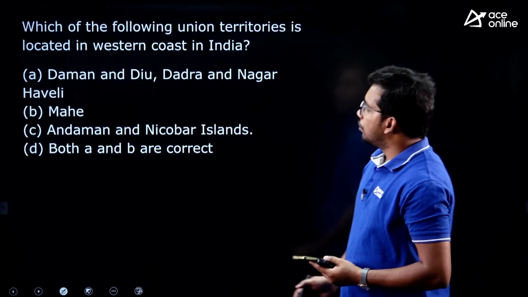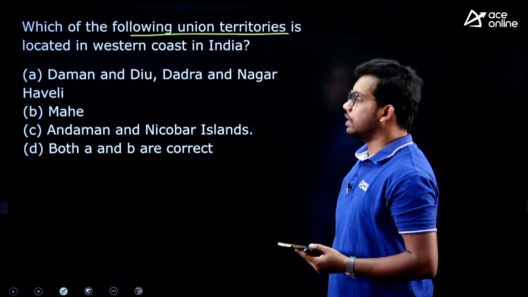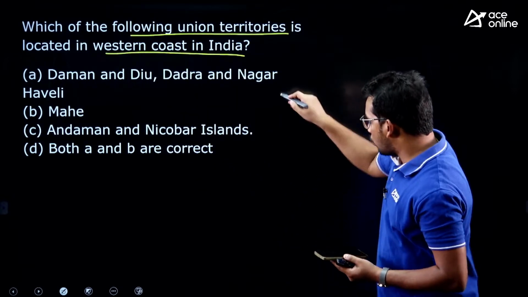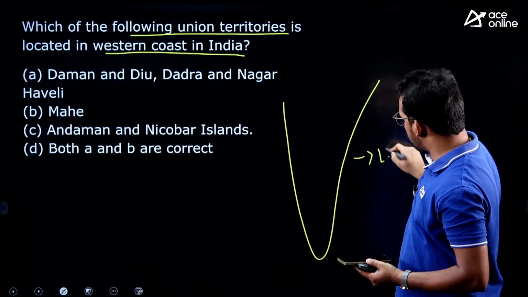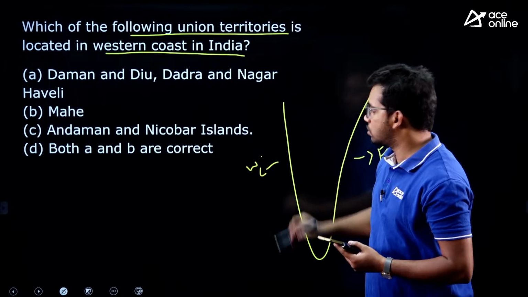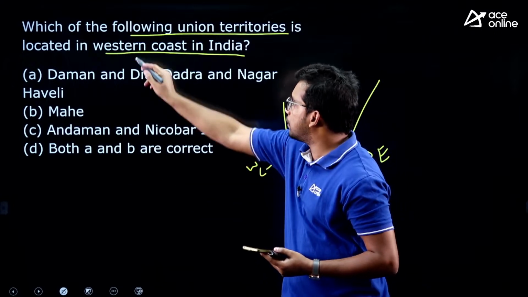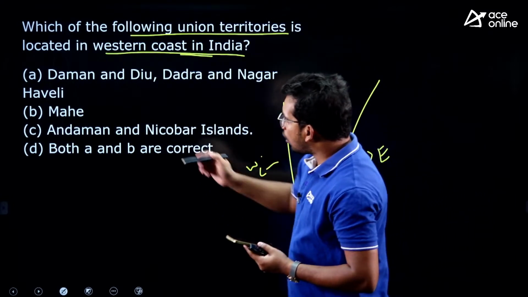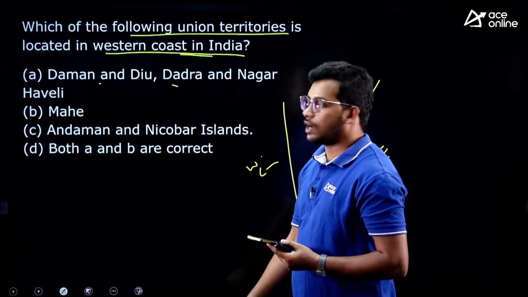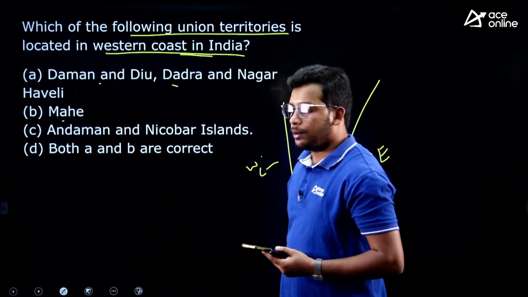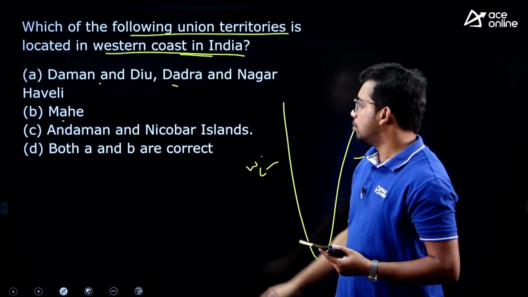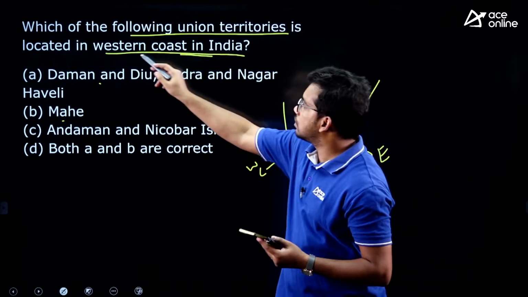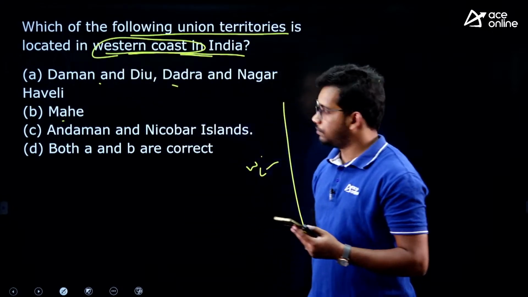Next question: which of the following union territories is located on the western coast of India? So we have two coast regions, this is the eastern coast, this is the western coast. So which one is located on the western coast, they are asking. What are the options? Daman and Diu, Dadra Nagar Haveli, Mahe, Andaman Nicobar Islands, both A and B. Remember, they are asking about the west coast.